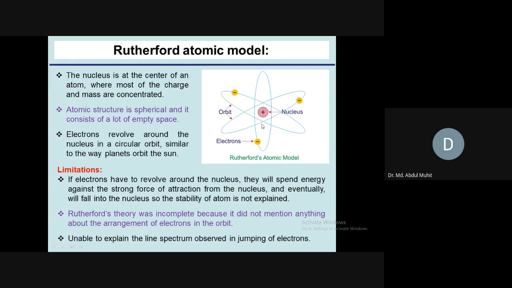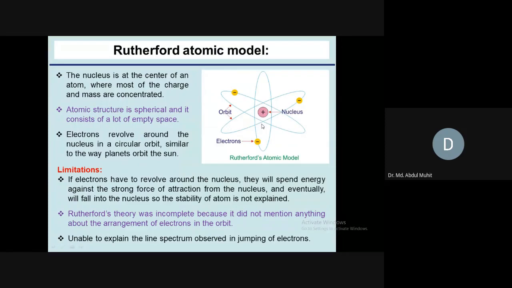If we heat them, like sodium in the salt test we did in our intermediate, we take the salt and heat it in the Bunsen burner, we get some color spectrum. So the Rutherford atomic model could not explain the origin of the line spectrum. So those were the limitations of the Rutherford atomic model.